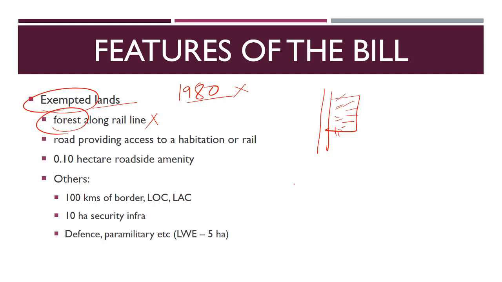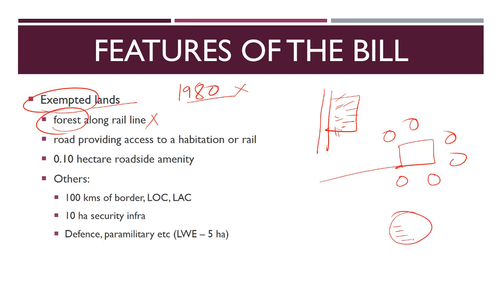Similarly, any road which is providing access to a habitation. What is a habitation? See, let's say this is a village. Now you might have seen that there are many small habitations, that is groups of houses in a village. It is not necessary that a village is always a very compact area. Some villages are like this only, that there are some houses, then there is land, fields, then some houses, then fields. So these are called habitations, a group of houses in which some people are living.